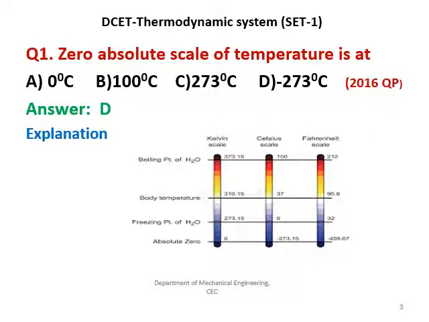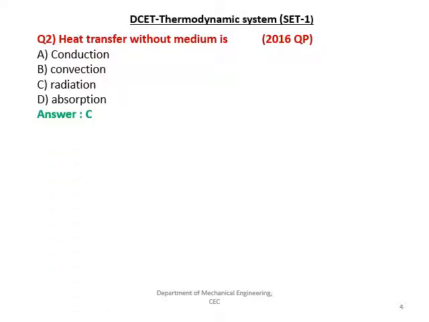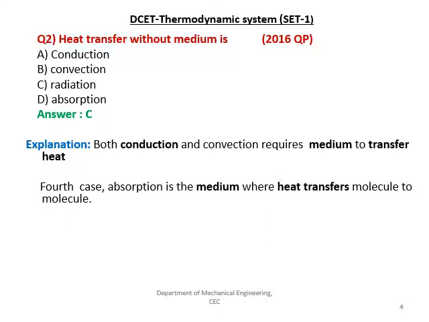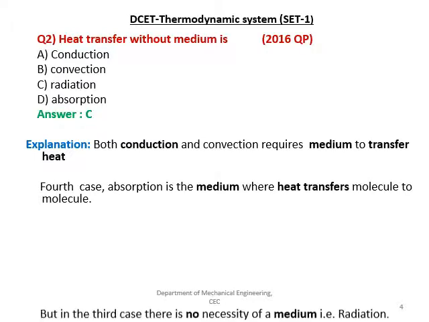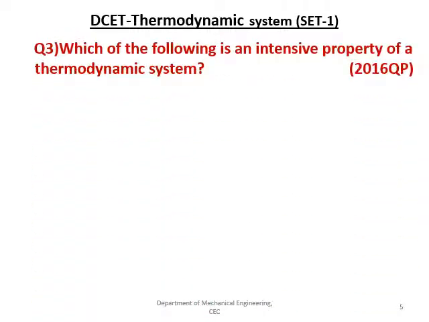So we can proceed to the next question. The next one is, heat transfer without medium is? Given options are conduction, convection, radiation and absorption. The answer is C. Conduction and convection need the media for heat transfer. Even absorption needs a medium due to molecules, but only radiation, that is, heat transfer, can take place in a vacuum. The heat radiation that we get from the sun is a very good example for this one.